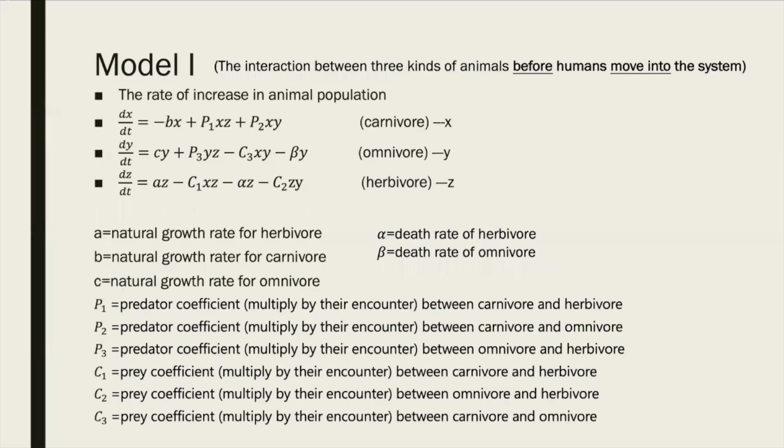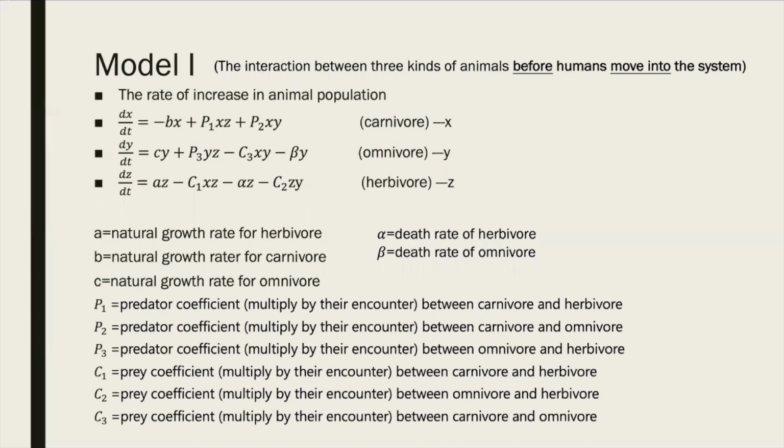For the first model, we construct three expressions to express the rate of increase in animal population. X represents the number of carnivores, Y represents the number of omnivores, and Z represents the number of herbivores.